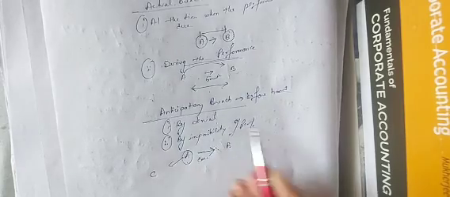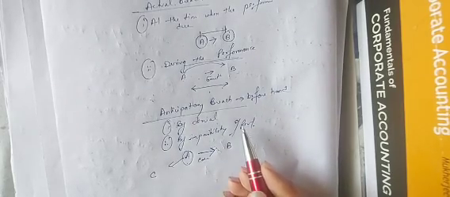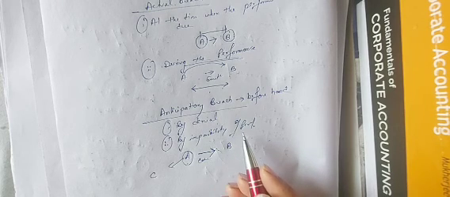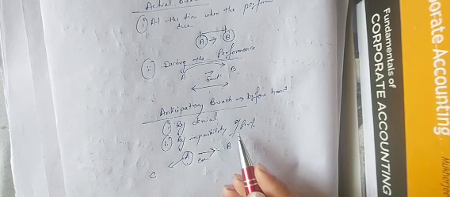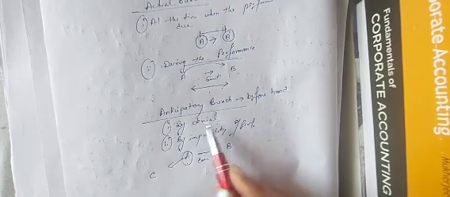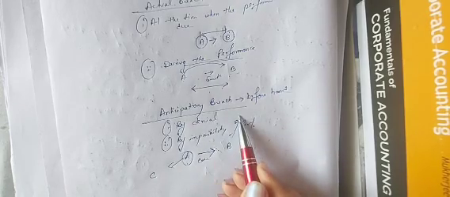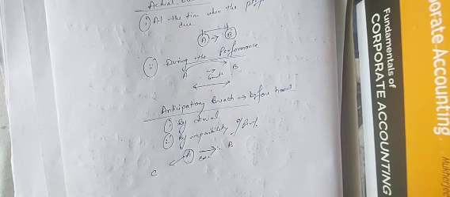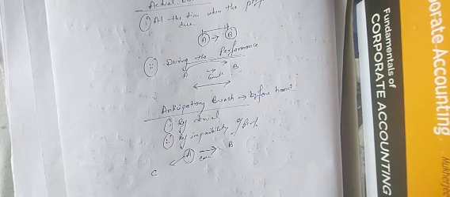By denial is what? Beforehand, before the date of execution. Suppose A was supposed to provide goods to B on 26th of January, but from beforehand only, A refuses to provide the goods, then that is by denial. So anticipatory breach means the refusal comes beforehand, before the execution. But in case of actual breach, the refusal comes on the date of performance or during the performance, right? So this is breach of contract.